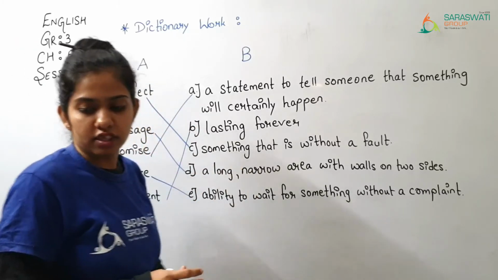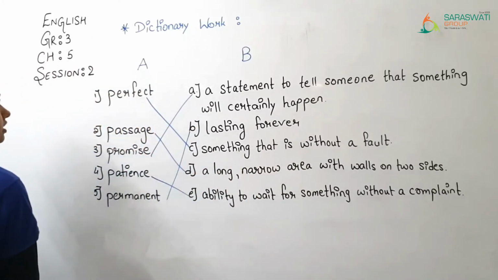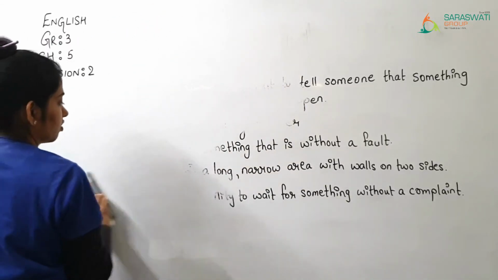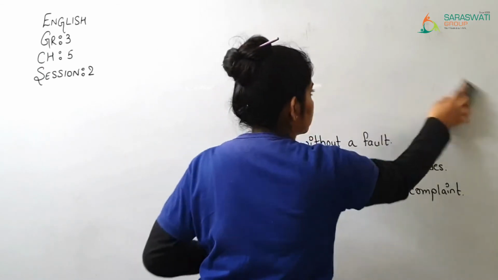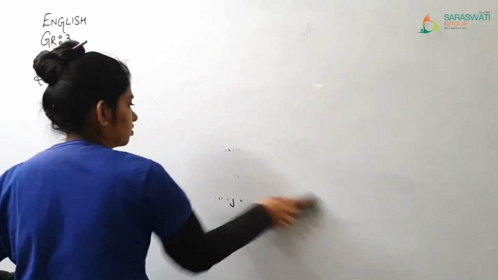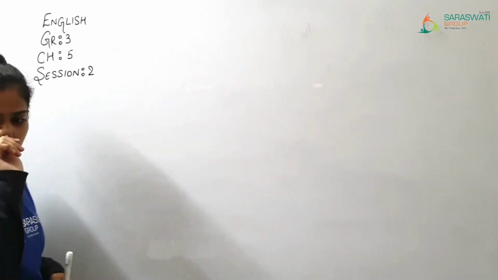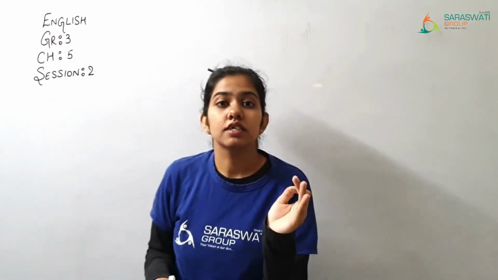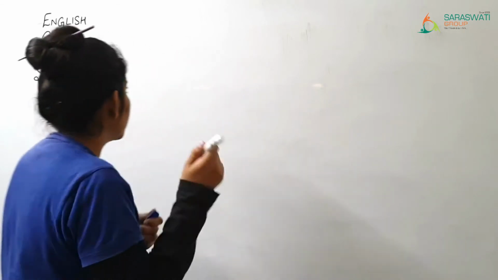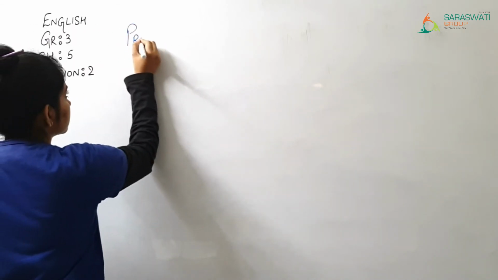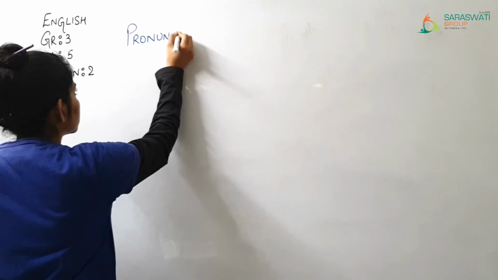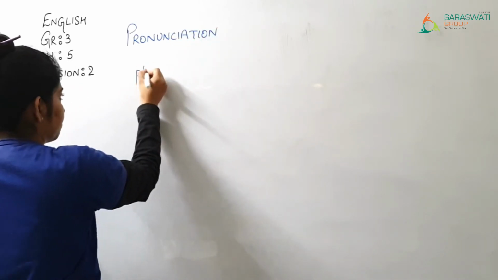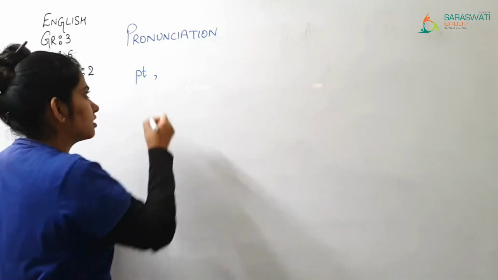Now we are moving ahead with the pronunciation part. Okay, so here the pronunciation part, we are going to see two pronunciations, that is pt, t, and sk.